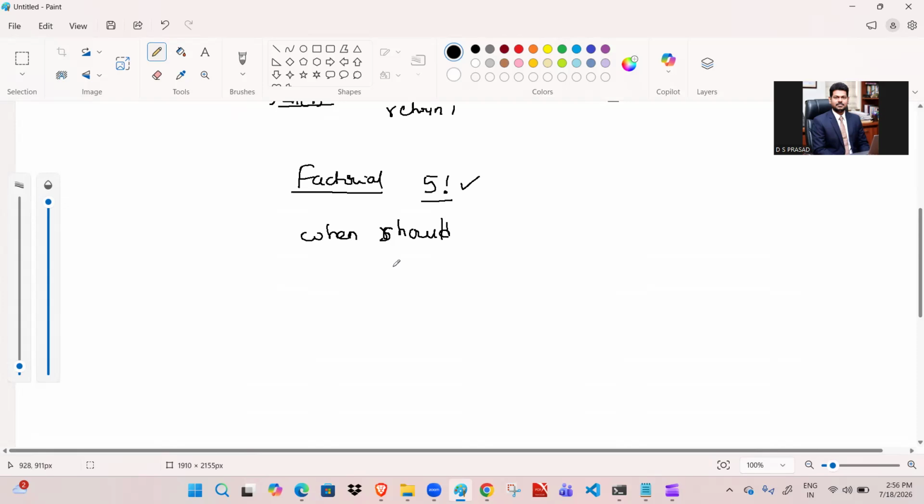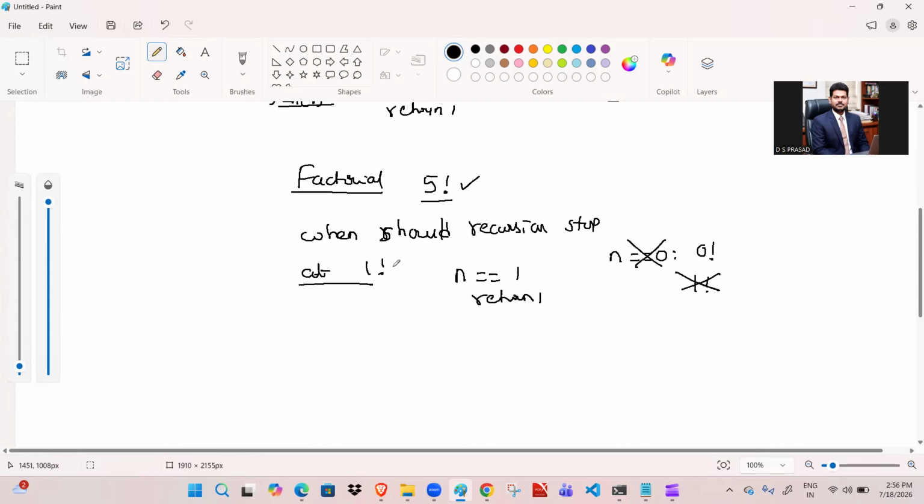That is nothing but the base case. When should recursion stop? As I already discussed, recursion stops at 1 factorial, meaning whenever n is equal to 1, return 1. I already told that n equal to 0 is not required. Why? Because 0 factorial is also 1, and 1 factorial is also 1.